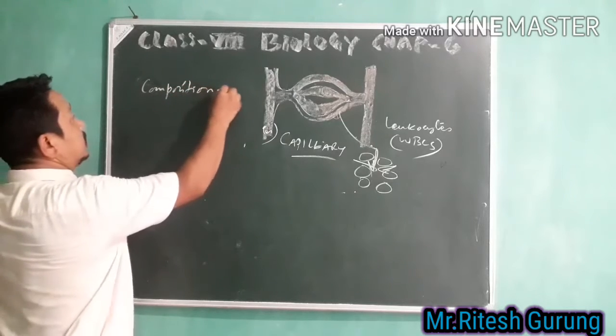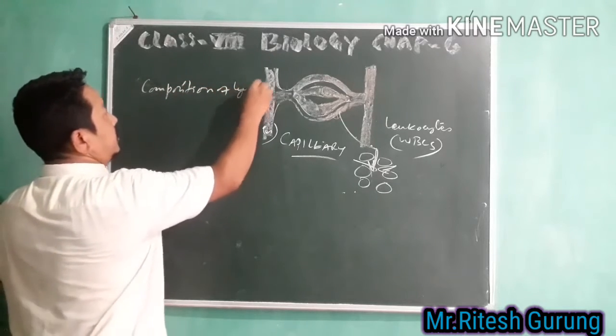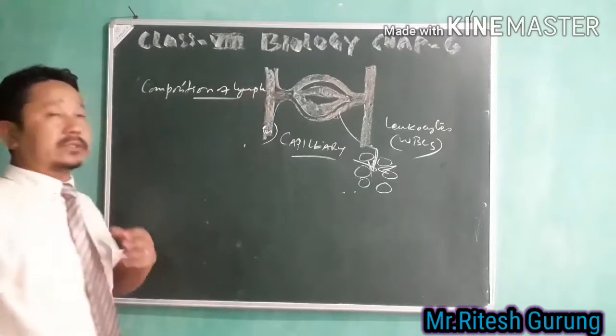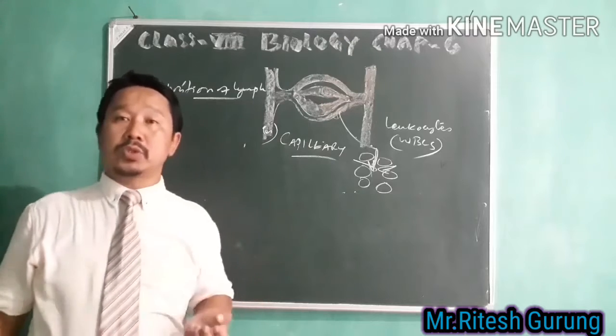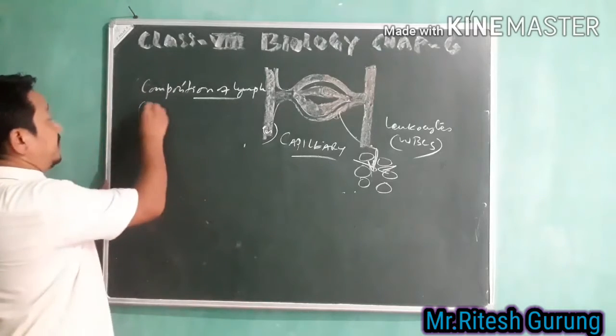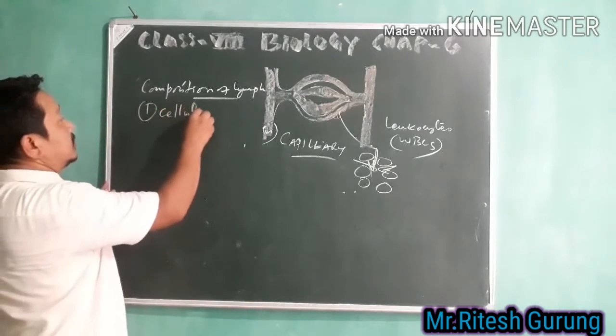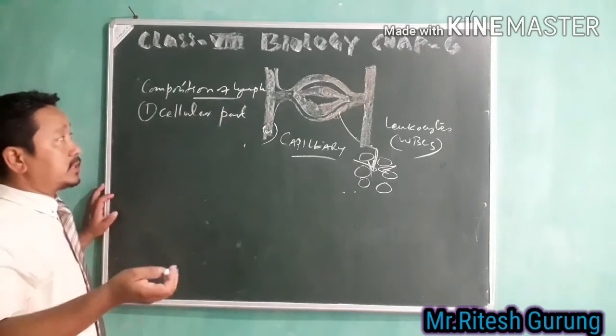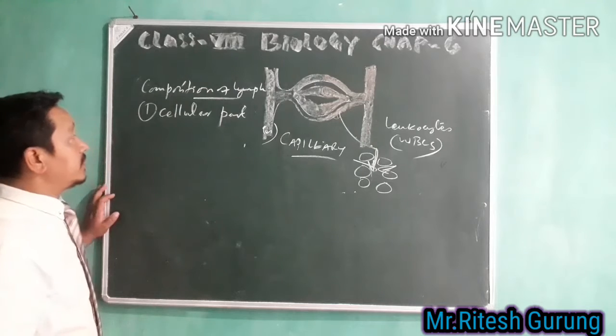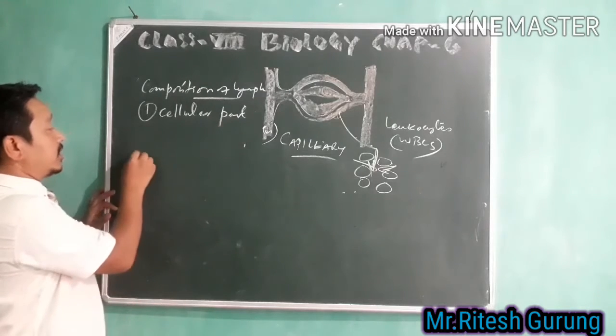Composition of lymph. Now see, how is lymph composed, or what are the things the lymph is composed of? First is your cellular part. There are two parts in the composition of lymph, that is, the cellular part and the non-cellular part.